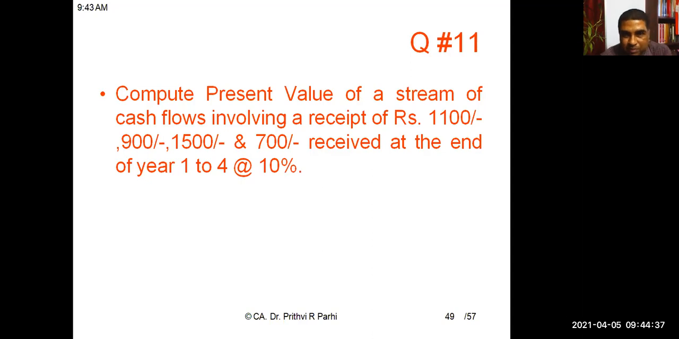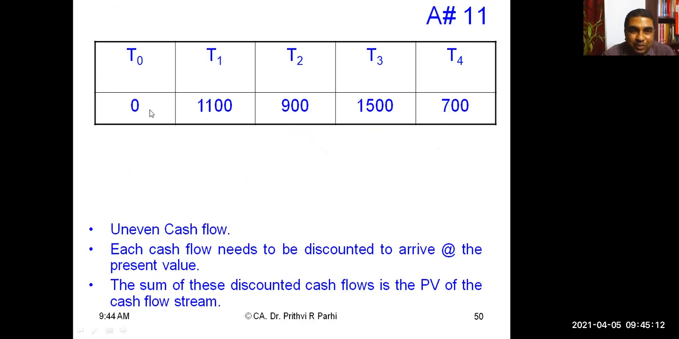Please read this question. Question 11. Compute the present value of a stream of cash flows involving receipts of rupees 1100, 900, 1500, and 700, received at the end of years 1 to 4, at the rate of 10%. You see, these cash flows are not the same. They are different. Therefore, this is an uneven cash flow. So each cash flow shall be taken as a single sum. So the cash flow is like this: year 0, no payment; year 1, 1100; year 2, 900; year 3, 1500; year 4, 700.